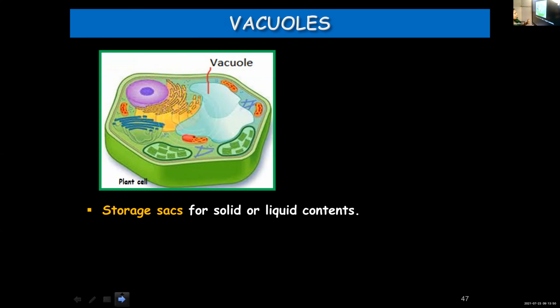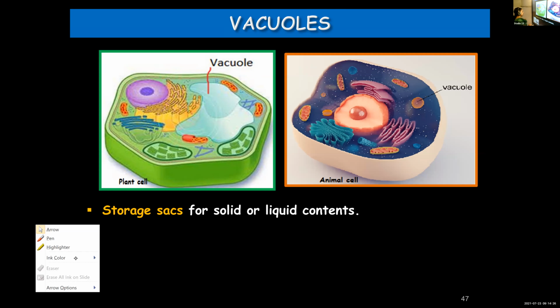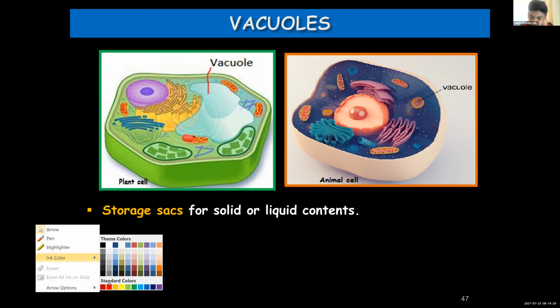Now, next is about vacuole. Vacuoles are storage sacs. From the term itself, you can understand it is meant for storing substances. These are storage sacs for liquid and solid contents. Different solid and liquid contents get stored in these vacuoles. And here you can see the vacuoles present in plant as well as animal cells. Is there any difference between the vacuoles present in plant and animal cells? From the figure, any idea? In plants, the vacuoles are larger. Very good. In animal cells, they are smaller. Correct observation.